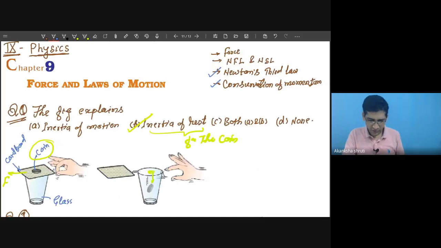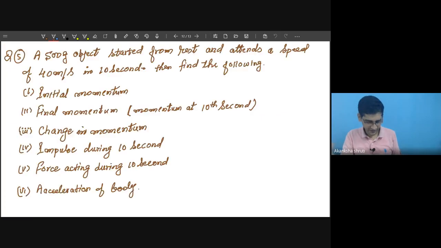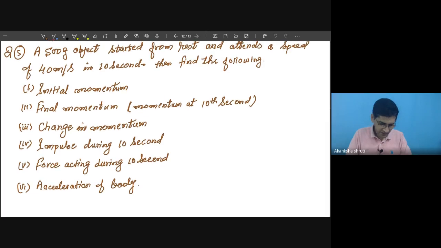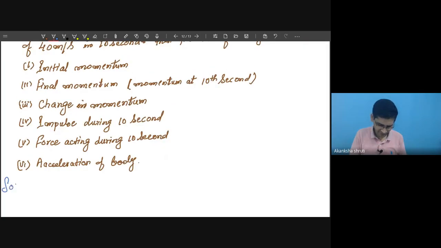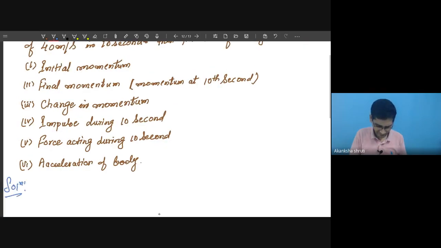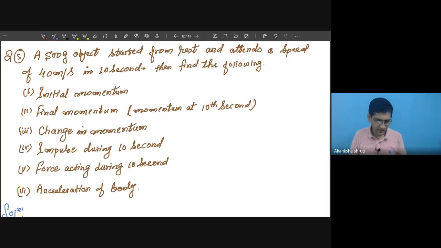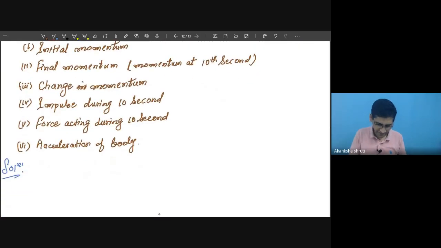Now let us go for one more question based on Newton's second law, where we have to calculate everything. This is the question. Here it is given that a body of 500 gram is there.